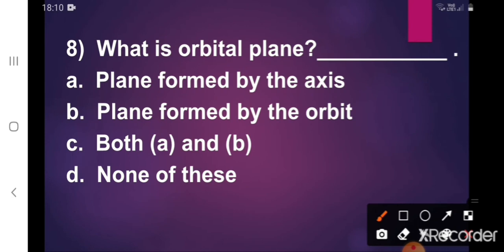Eighth one. What is orbital plane? A. Plane formed by the axis. B. Plane formed by the orbit. C. Both A and B. D. None of these. What's the correct answer? Correct. B. Plane formed by the orbit. The plane formed by the orbit is known as the orbital plane.